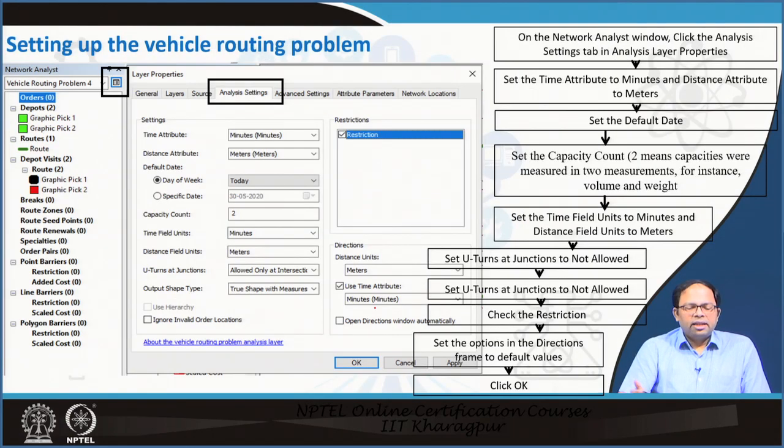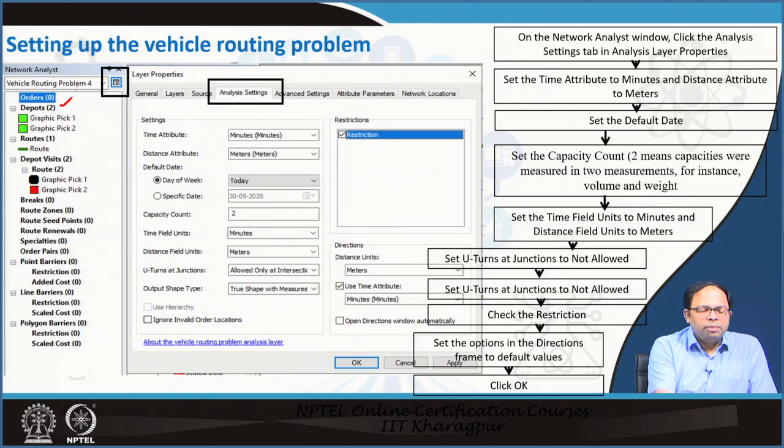So once we have done that, we have to set up the vehicle routing problem. We click on this network analyst extension. You may have it in your ArcGIS installation if you have that already. So you can click the network analyst in this option, and then you get this particular screen where you can select what kind of analysis you want to do. So over here, this is the network analysis window.